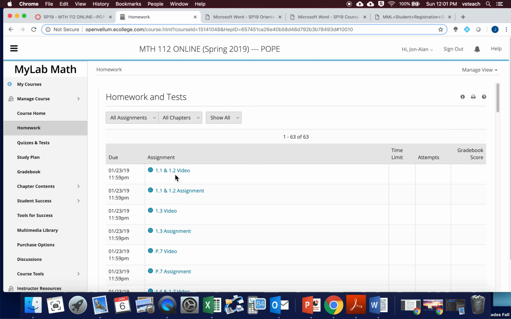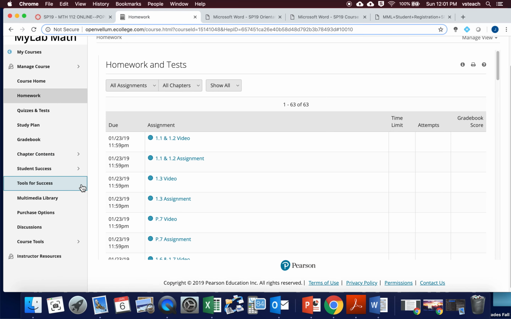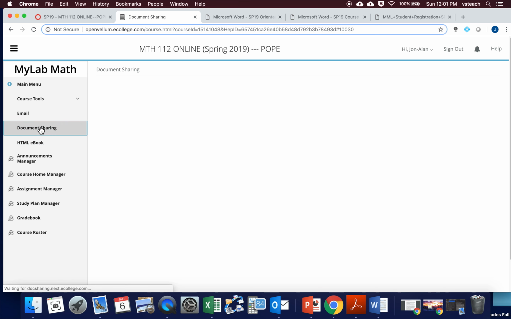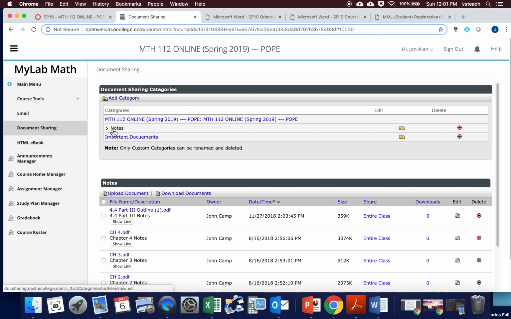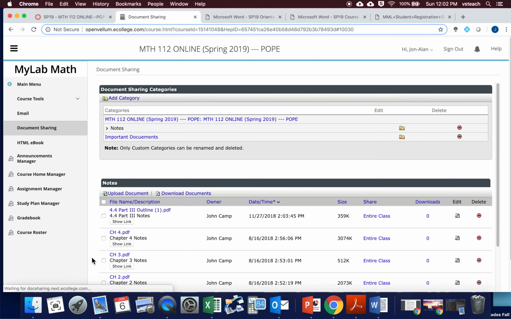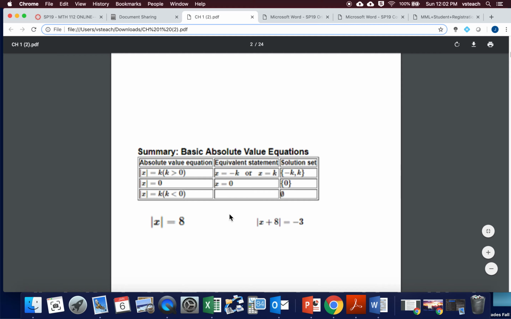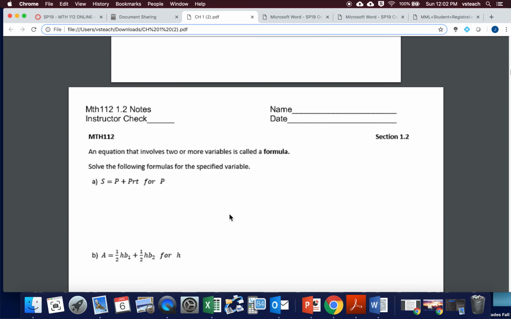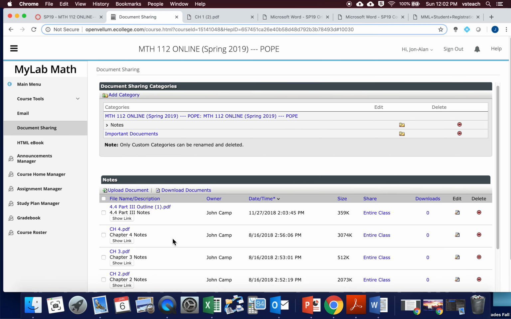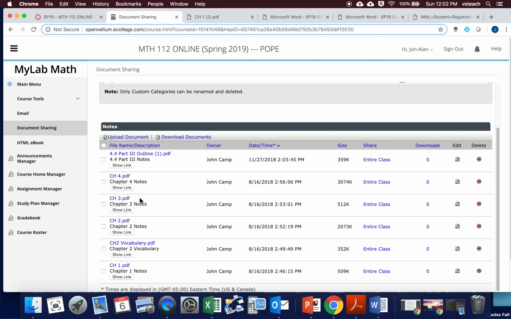Now, as you go through those videos, there are note outlines that you can use in the Document Sharing tab. Once you click on Document Sharing, you'll see Notes. Click on Notes, and here are note outlines for each of those chapters. If I download, say, Chapter 1, you can see you can print these off, and you can use these to help you take notes as you watch the videos. They're broken into the same sections, okay? If you want to use those, use them. If you don't, that's up to you. You can always take your own notes.